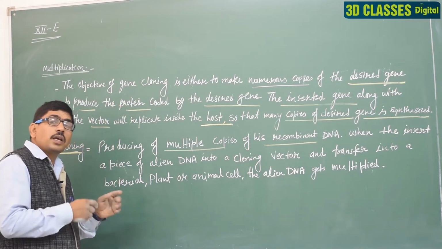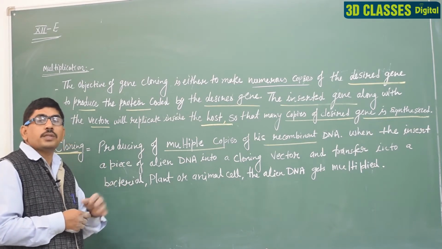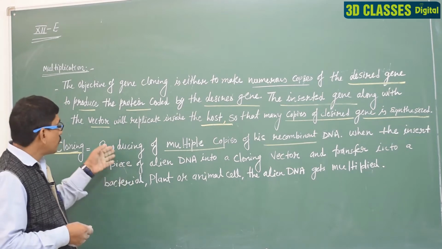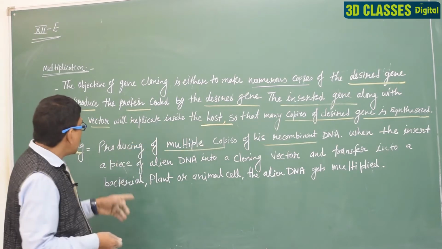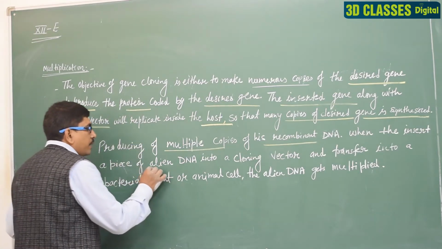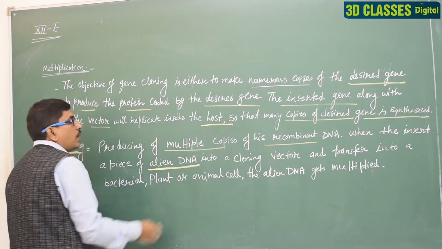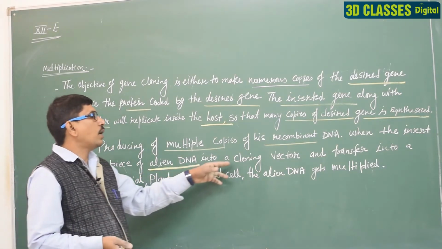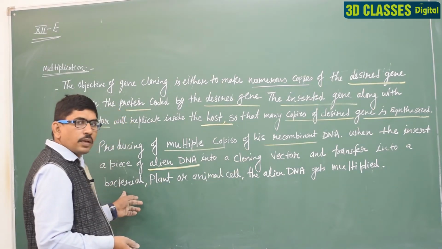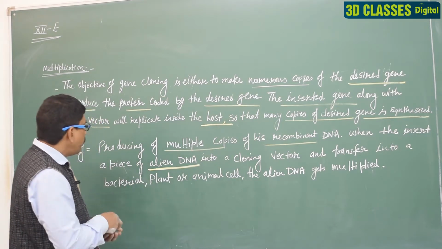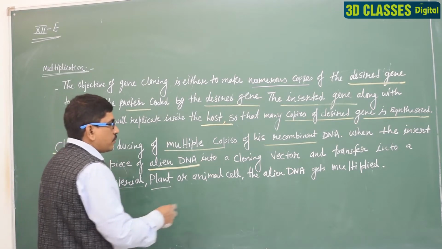Second, the cloning process: in a bacterial cell, a recombinant DNA makes many copies, and that is known as the cloning process. So here we produce multiple copies of the recombinant DNA when we insert a piece of the aligned DNA into a cloning vector and transfer it into a bacterial cell, plant cell or animal cell.